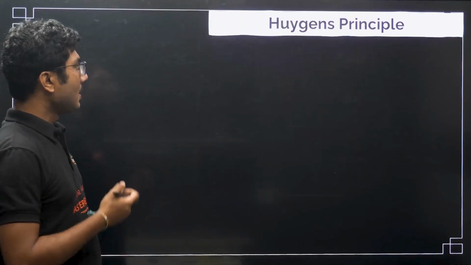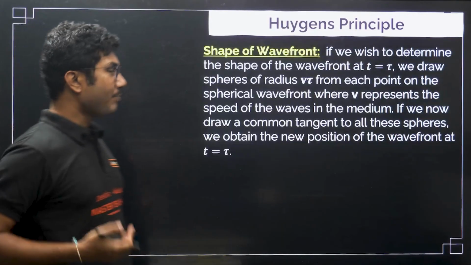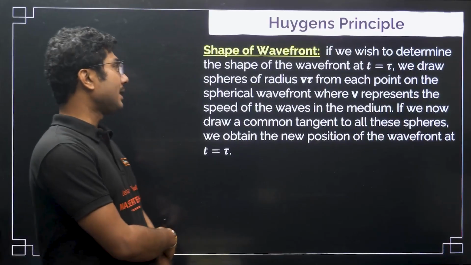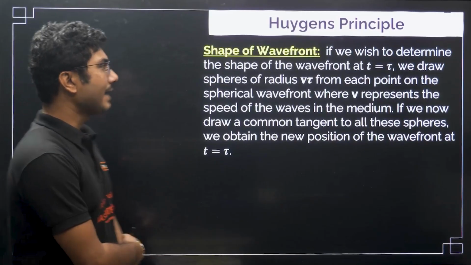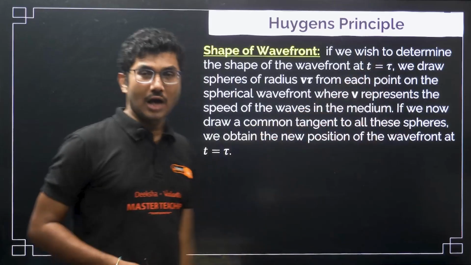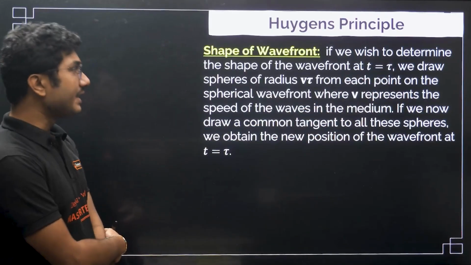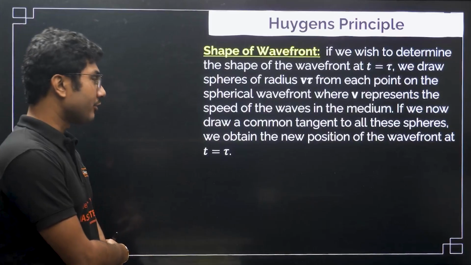Now, shape of the wavefront, very important. If we wish to determine the shape of the wavefront at a time say t = tau, we draw spheres of radius v tau from each point on the spherical wavefront.